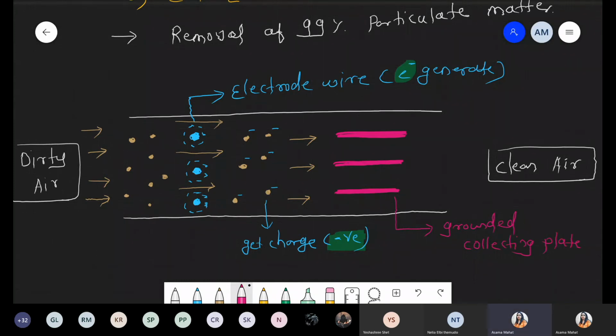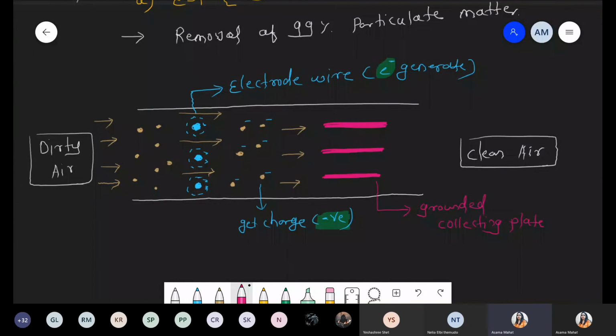If we're talking about what charge is present on the plate, can you tell me? What do you think, which charge will be present? What charge is present on this grounded collecting plate? Because initially we generated negative charge on dirt particles, on particulate matter. So can you tell me what kind of charge is present? Yes, it should be positive charge. Very good. So write down, it will have positive charge. So positive charge is present on this grounded collecting plate.